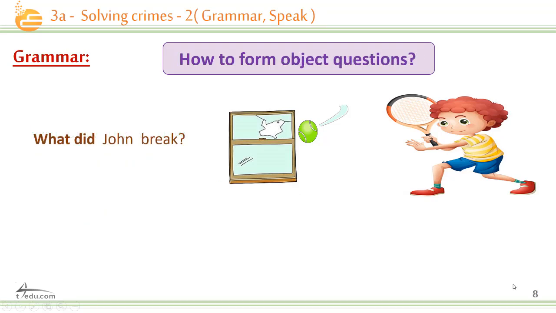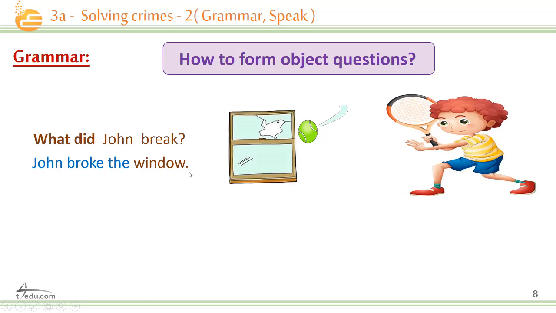Okay, now let's learn how to form object questions. Look at this question. What did John break? So, what do we have here? We have two verbs. We have an auxiliary verb and we have the main verb. So, this is an object question because we're asking about what the agent did. So, let's answer. John broke the window.